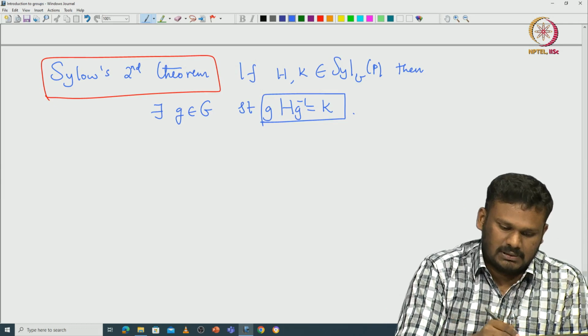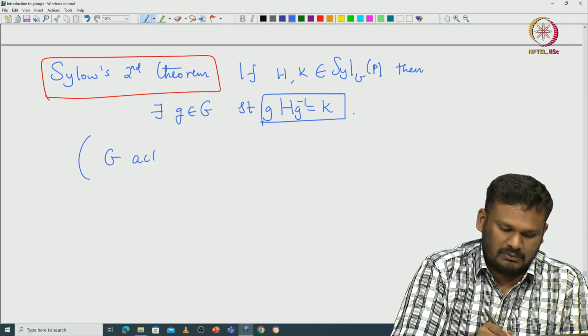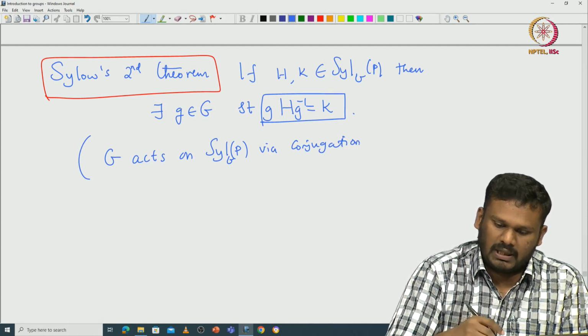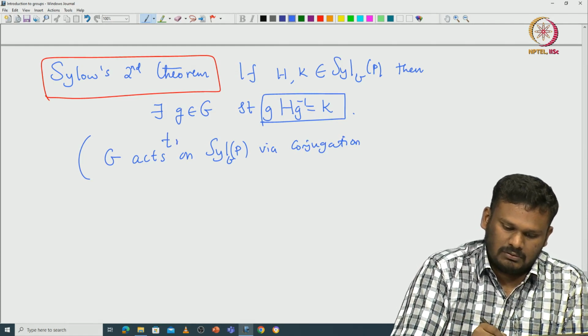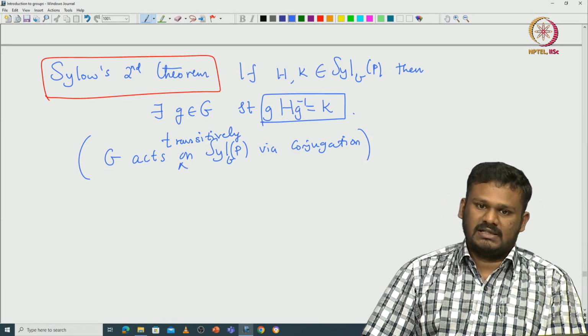In other words, you have the action of G on the Sylow p-subgroups via conjugation, and this action is transitive. That is the meaning of the second statement.